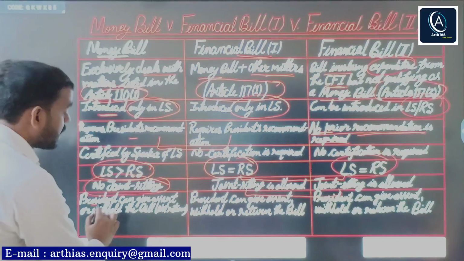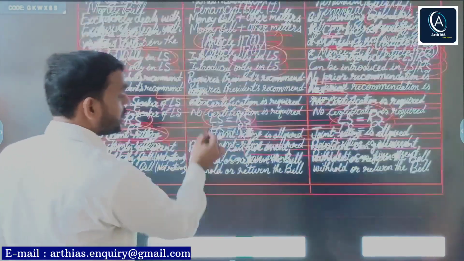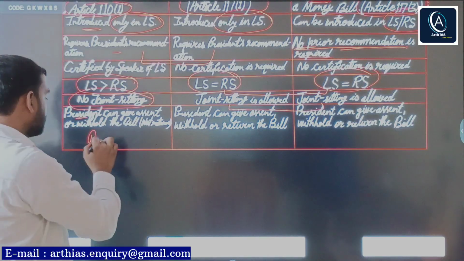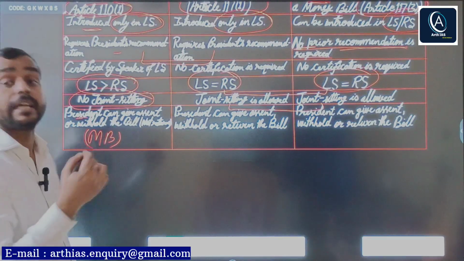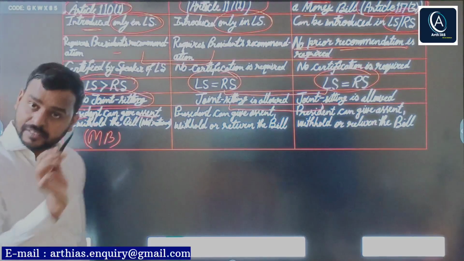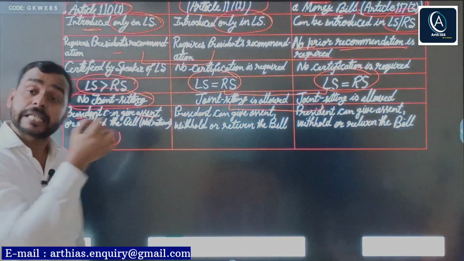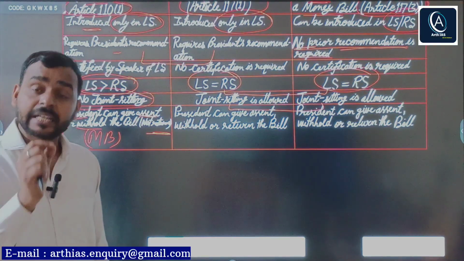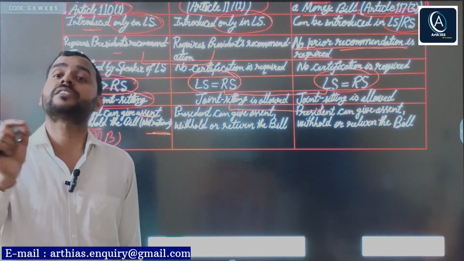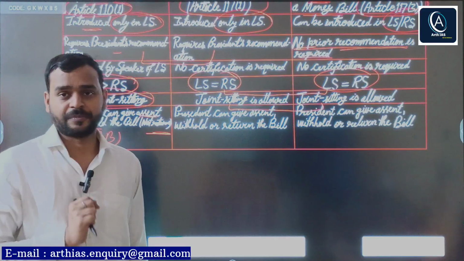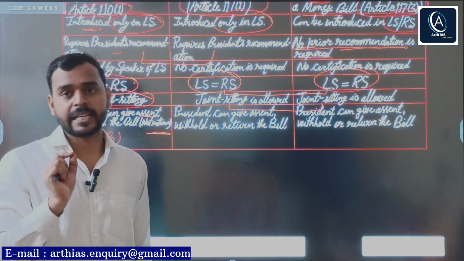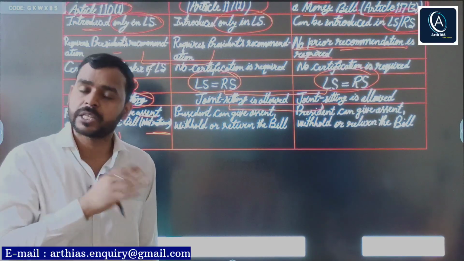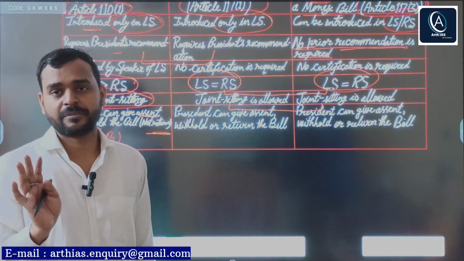Next, if the bill is passed, then in case of money bill, the President can give his assent or withhold his assent, but cannot return the money bill. You should remember that if the question comes whether the President can return the money bill, your answer should be no. He can only withhold his assent or give his assent, but cannot return the bill.